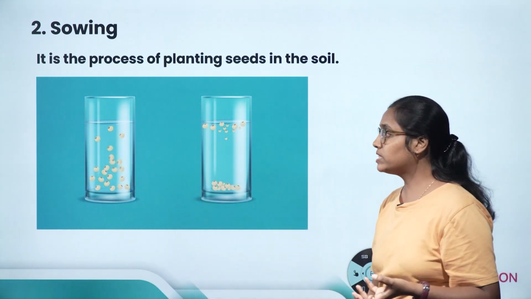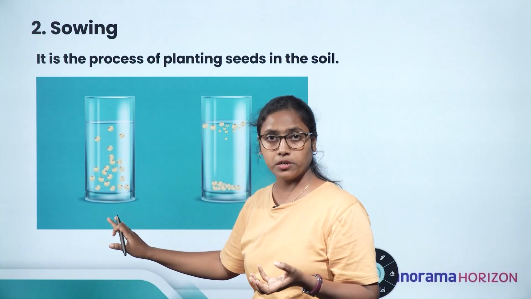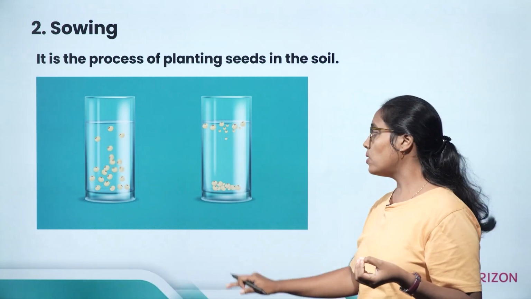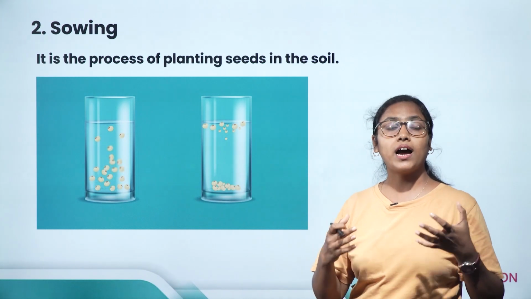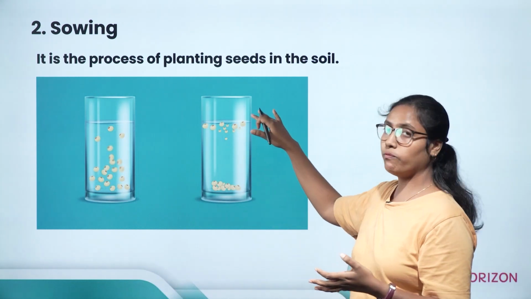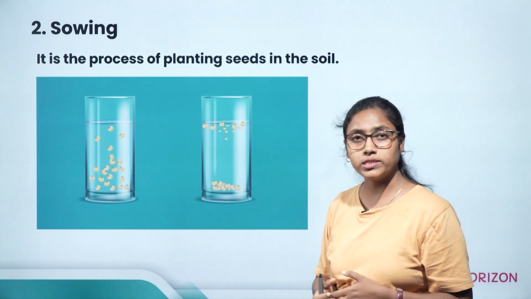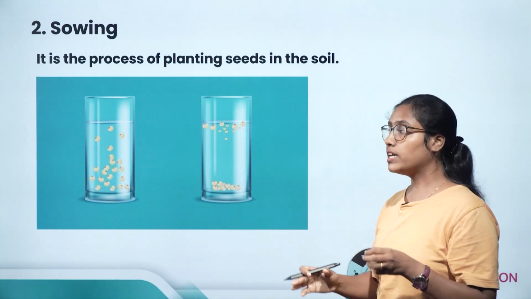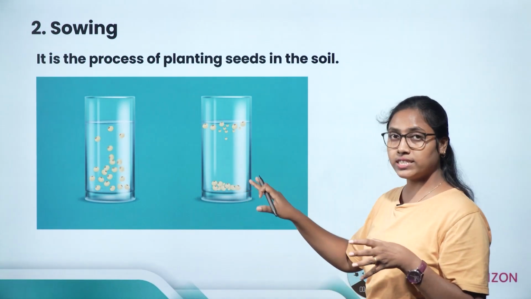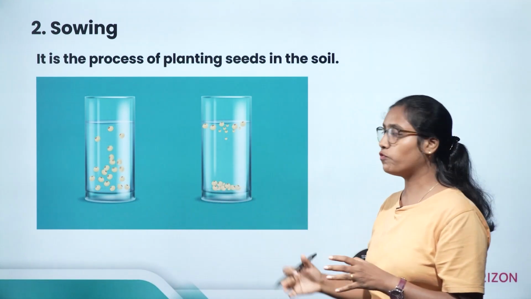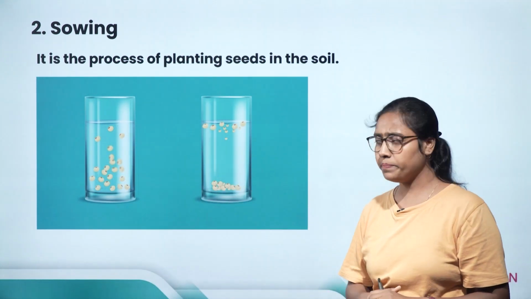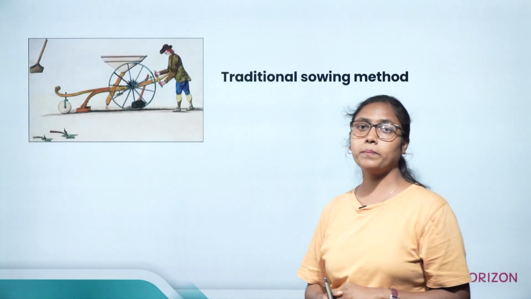The healthy seeds will sink below, whereas the unhealthy seeds keep floating on top of the water surface. So this shows that the seeds which sink are healthy seeds, and the farmers can use these seeds for sowing.